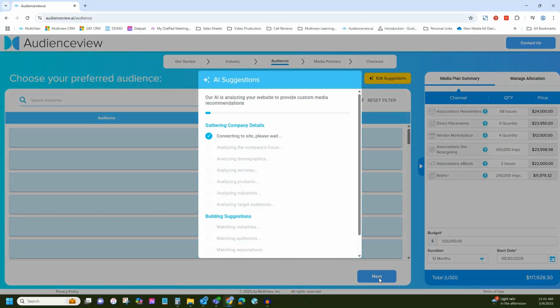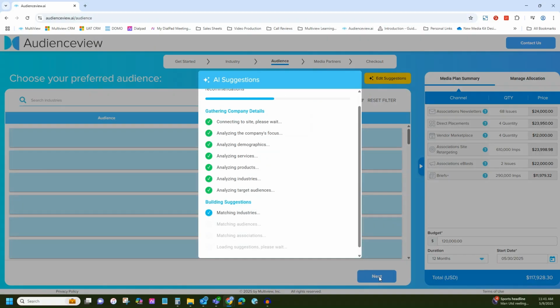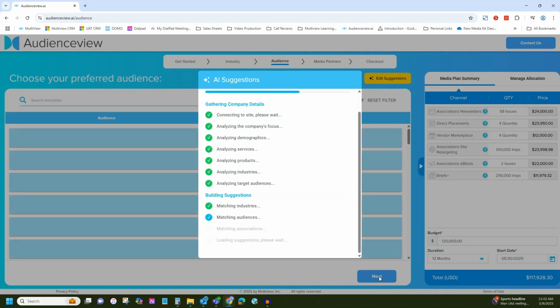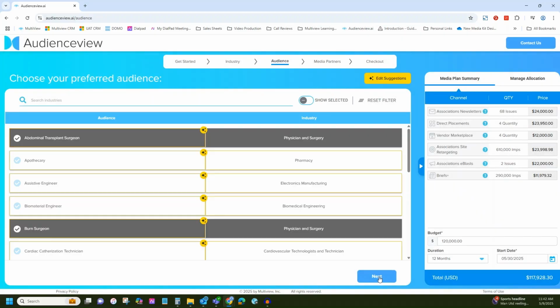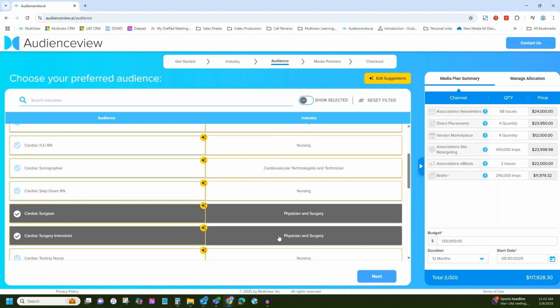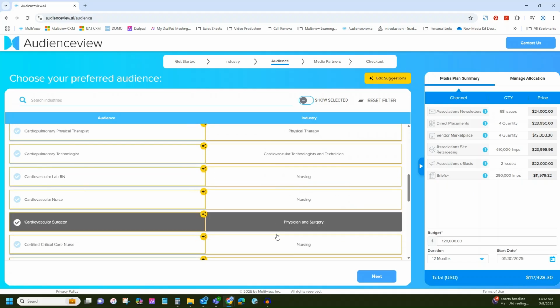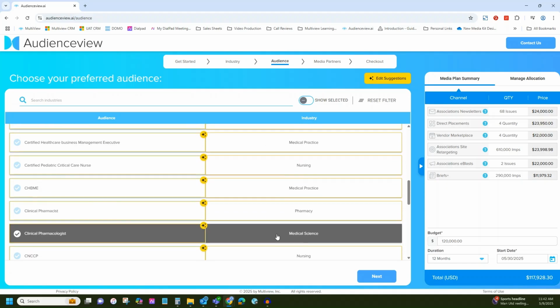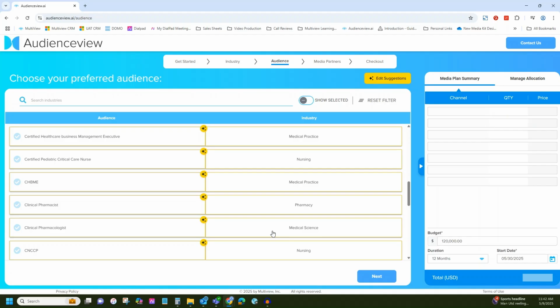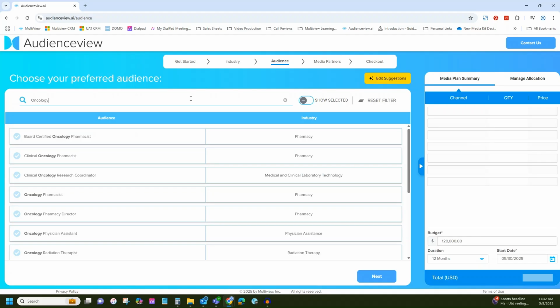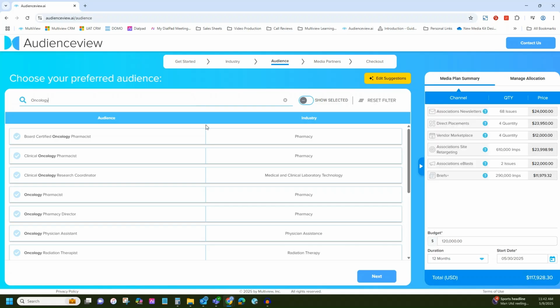Once you finish selecting your target industries, it's time to choose who you want to reach. Click Next to refine your targeting. Based on your previously selected industries, Audienceview generates lists of relevant audience segments that match your ideal buyers. Simply scroll through the list of job titles and roles and deselect any you don't want to target. Looking for someone else? Use the search bar to find and add additional job titles that may not have been auto-selected. This flexibility allows you to fine-tune your outreach and ensure your targeting is precise, so you're always reaching the right professionals who matter most.